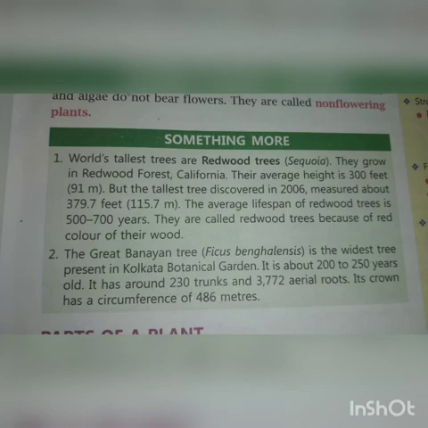The Great Banyan tree is the widest tree, present in the Kolkata Botanical Garden. It is about 200 to 250 years old. It has around 230 trunks and 3772 roots. Its crown has a circumference of 486 meters.